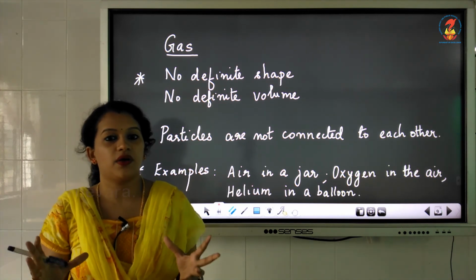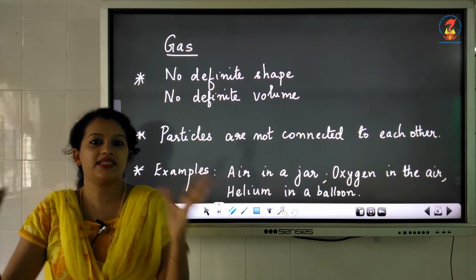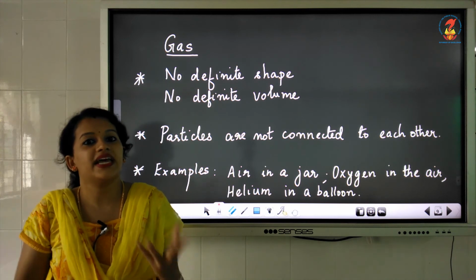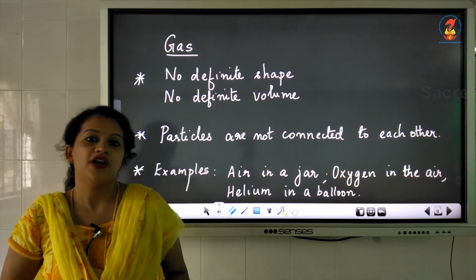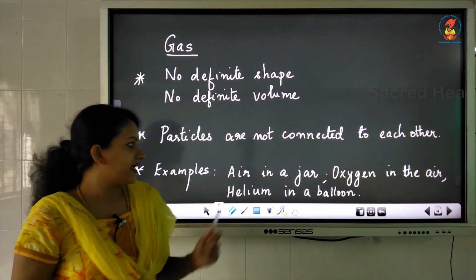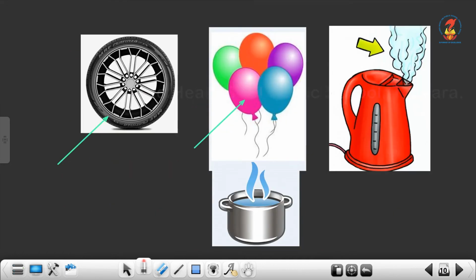Okay, so that means gases can take the container's shape. That means in whichever container you are taking the gas, it will fill up the entire container. Once the container is open, it will move off freely. Okay, examples for gases are air in a jar, oxygen that is present in the air and helium that is present in the balloon. All these are examples of gases.